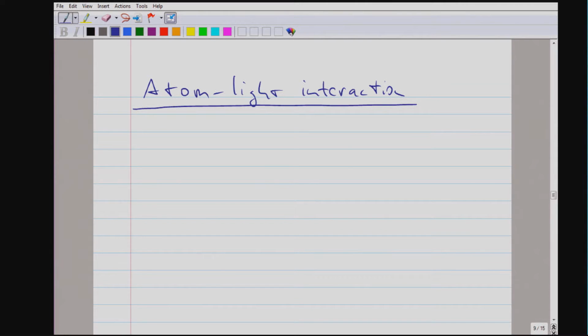But let's just start with a cartoon. We have an atom, and for that discussion, all we need is two levels. And all we need is that the two levels are connected by some matrix element. The basic phenomenological situation is that we have one atom which sits in a vacuum.